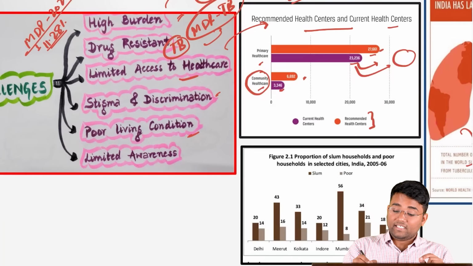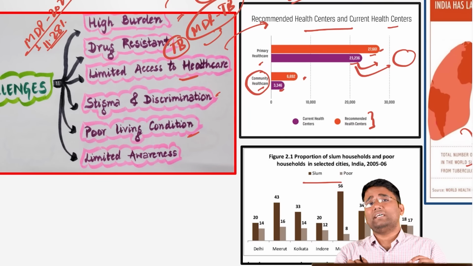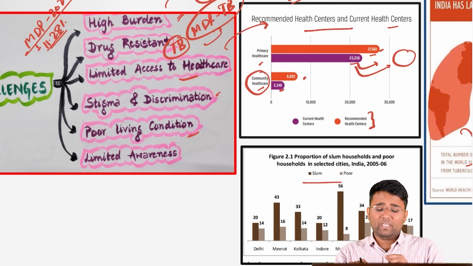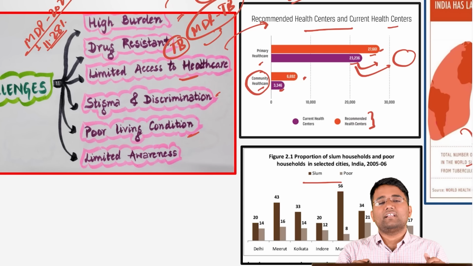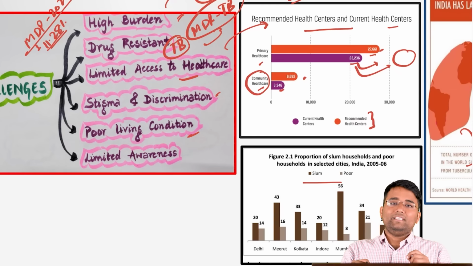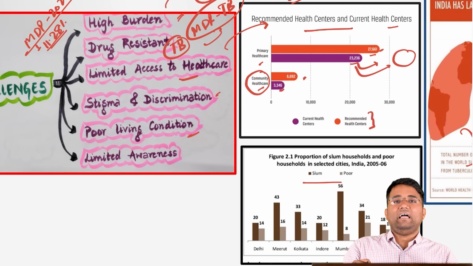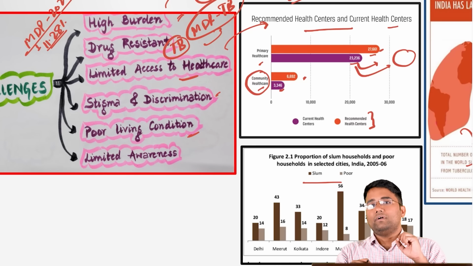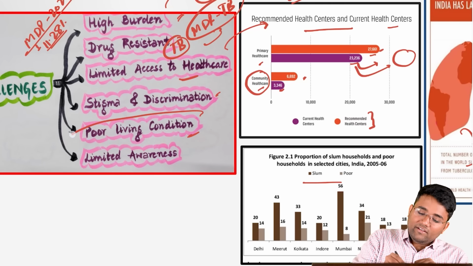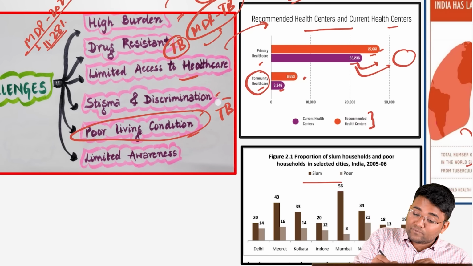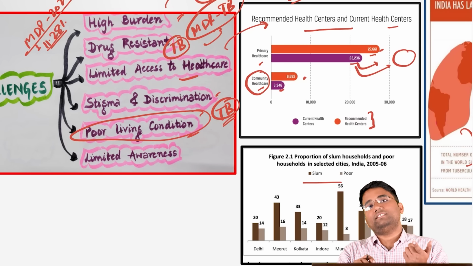For example, this is the data with regard to the number of slums in major cities, for example Delhi, Meerut and Mumbai, etc. And we also need to understand that these people are construction workers, daily wage workers, etc. Whenever a particular disease happens, their work will also be compromised. So because of these poor living conditions, the chances of the TB bacteria thriving become much higher.